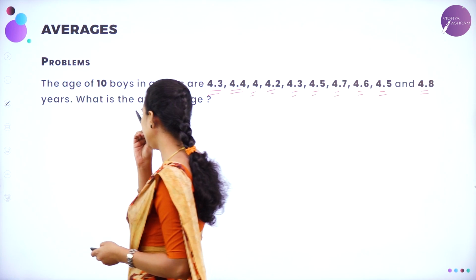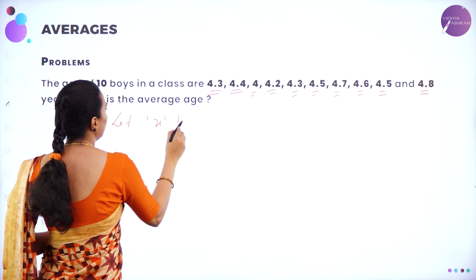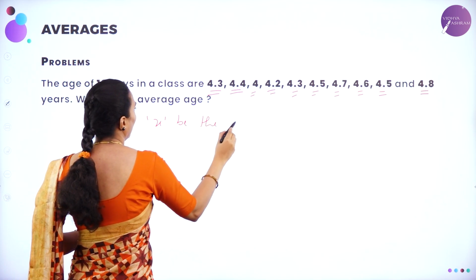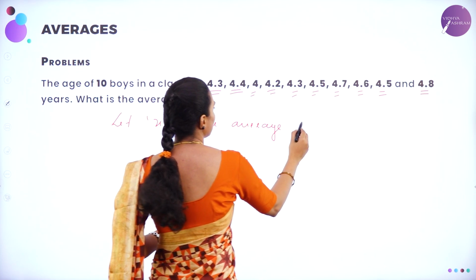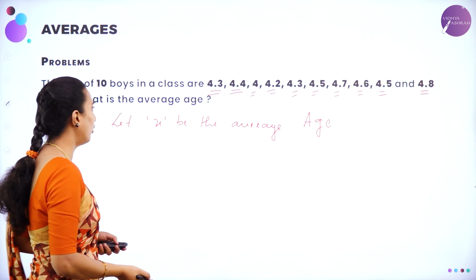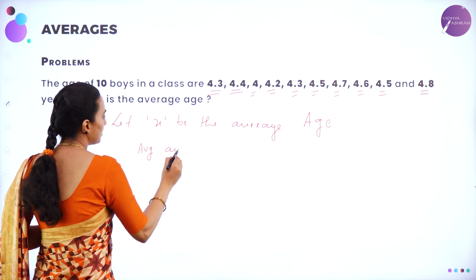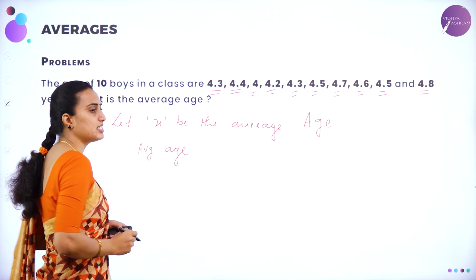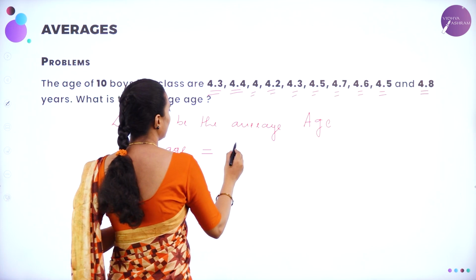Now I am going to take it as let X be the average age. Now you already know the formula. Average age, I am going to write it as AVG, will be equal to the sum